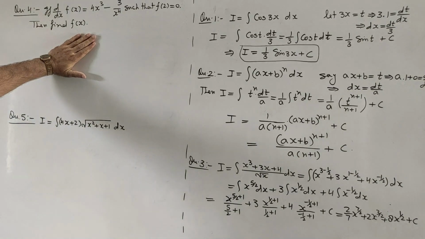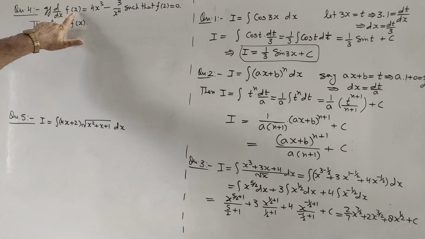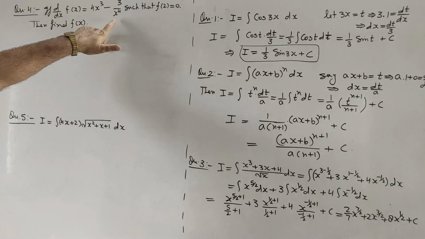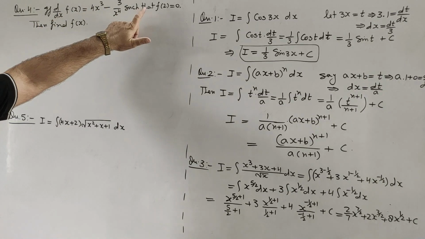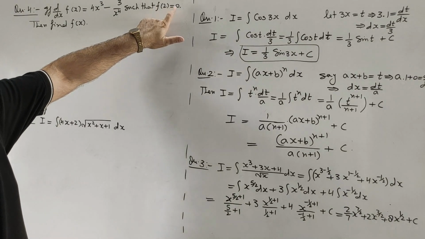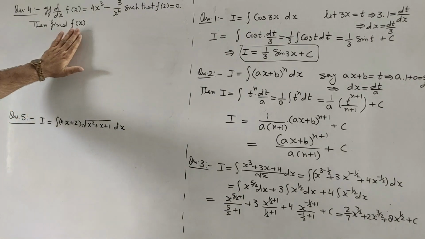Now we are coming to the next question, question number 4. It gives d/dx of f(x) is (4x^3 - 3)/x^4, such that the value of the function at x = 2 is 0. Then we have to find f(x).